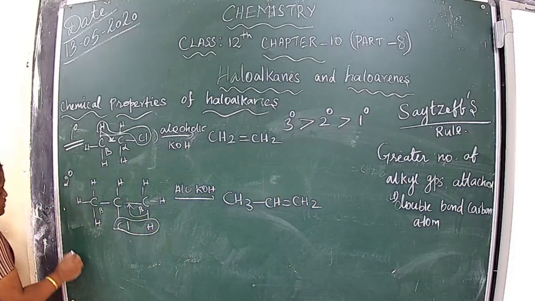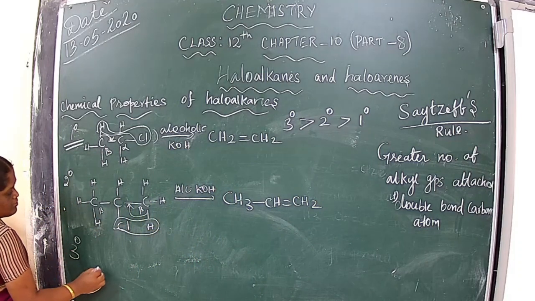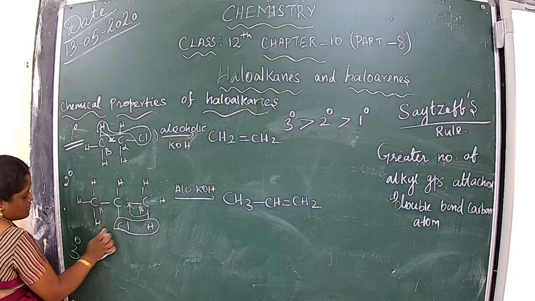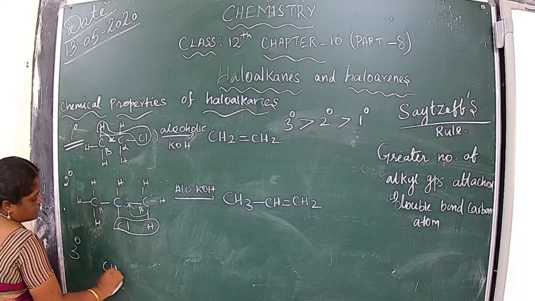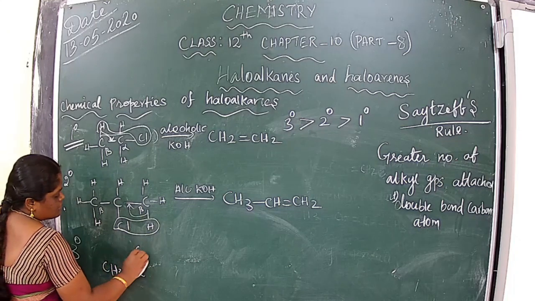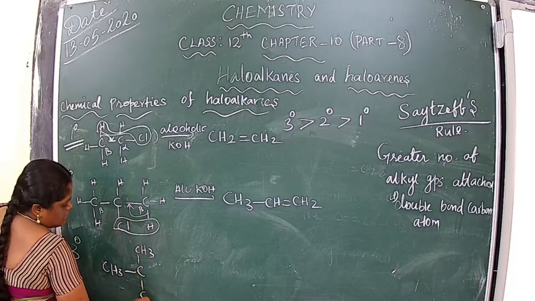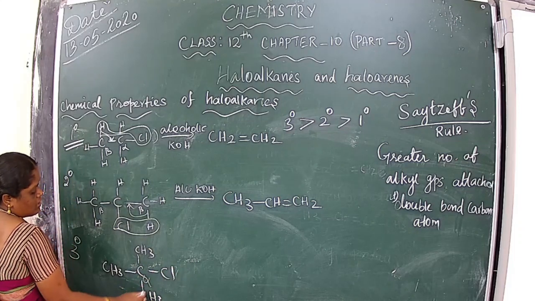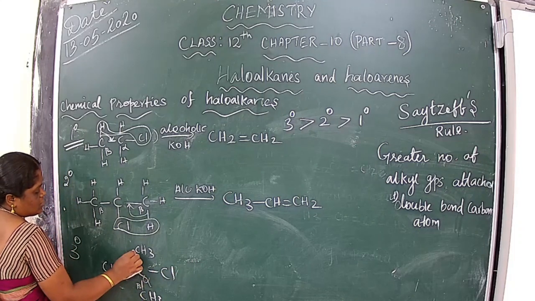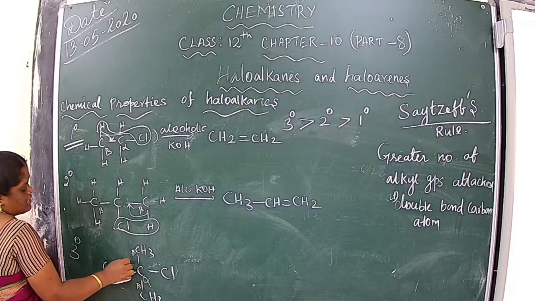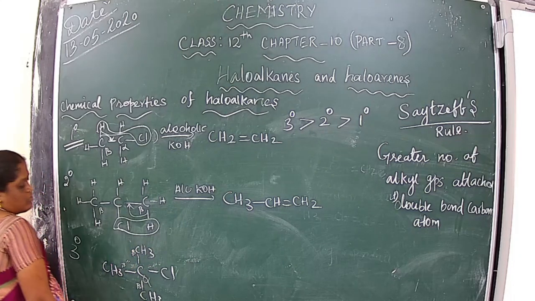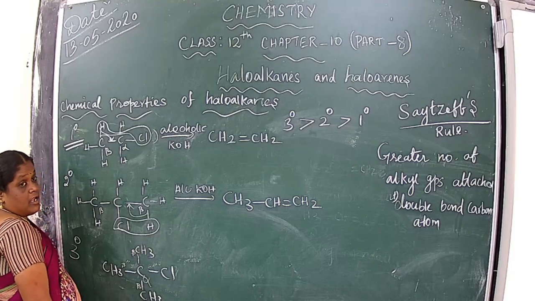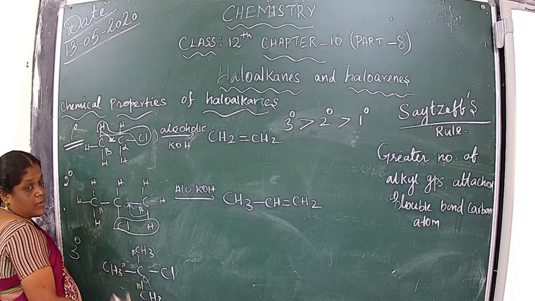Then after that, tertiary: CH3 C CH3 CH3 Cl. This is alpha, this is beta, this is also beta, this is also beta. Yes or no? So you can take hydrogen from any carbon atom.